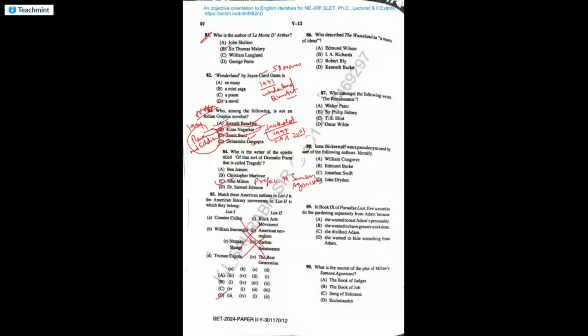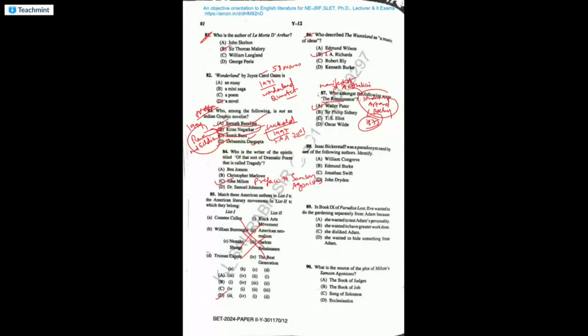Then question 86. Who described The Waste Land as a music of ideas? Very easy question. I.A. Richards. Who among the following wrote The Renaissance? Actually, the answer is Walter Pater. The complete title is The Renaissance, subtitled Studies in Art and Poetry. This essay is a very, very important essay, guys. It was published in 1873. The Renaissance is called the manifesto of Aestheticism in Britain. That is, art for art's sake.